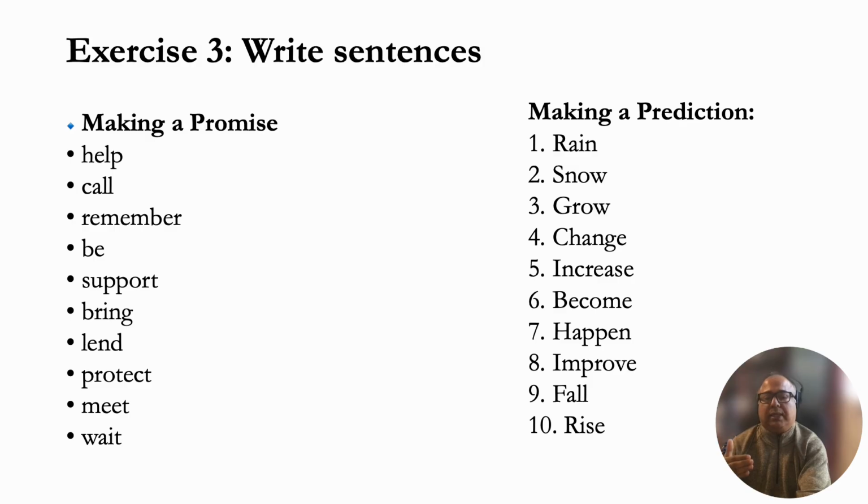I also need you to write sentences making a prediction. Rain, snow, grow, change, increase, become, happen, improve, fall, and rise. Make a prediction. But in both cases, remember, regardless of whether you're making a promise or you're making a prediction, make sure that you use the word will. Remember, this is a lesson on the future tense. So whatever you do, I will help you move. Okay, I'll make you a sandwich, right? So write sentences, have fun doing this exercise.